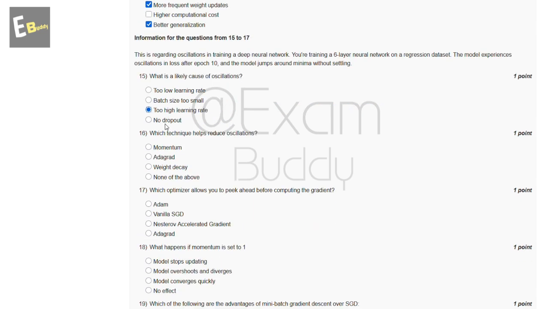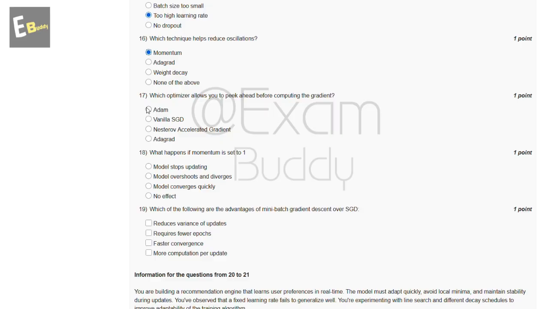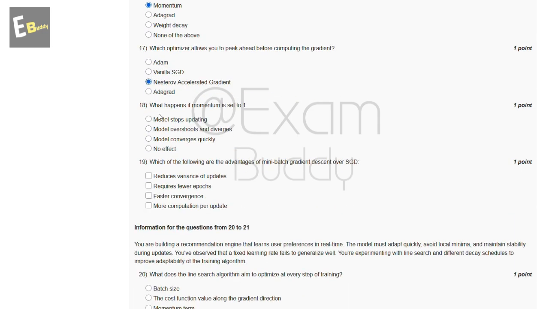Now the 16th question is: which technique helps reduce oscillation? The options are momentum, Adagrad, weight decay, none of the above. So the answer of our 16th question is A, momentum. Now the 17th question is: which optimizer allows you to peek ahead before computing the gradient? The options are Adam, vanilla SGD, Nesterov accelerated gradient, Adagrad. Now the answer of the 17th question is C, Nesterov accelerated gradient. Now the 18th question is: what happens if momentum is set to 1? So these are the options and the answer of our 18th question is B, model overshoots and diverges.